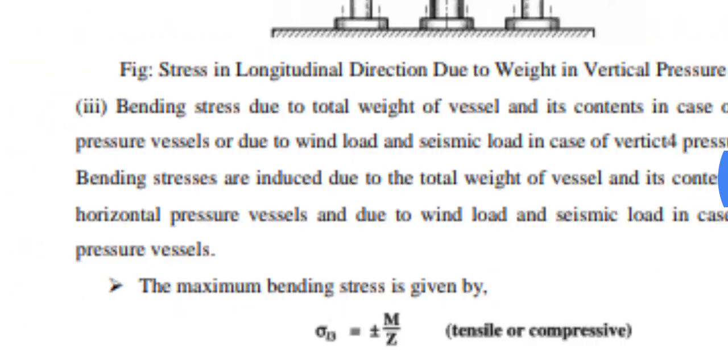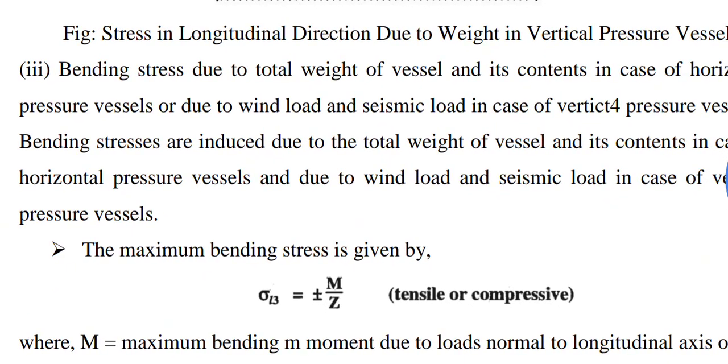Now third case is bending stress. Bending stress in pressure vessel shell is induced due to the self weight and the fluid content in case of horizontal pressure vessel shell, and due to the wind load or seismic load in case of vertical pressure vessel shell.